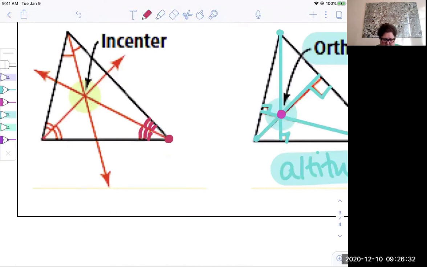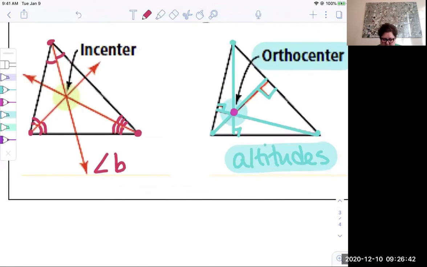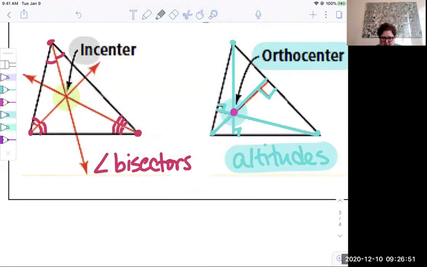We're going from a vertex, cutting this angle into two congruent angles. We're going from a vertex, cutting this angle into two congruent angles. So that means those are angle bisectors. And that's a term we haven't discussed yet, but certainly something that is true. The angle bisectors intersect or are concurrent at a point that's called the incenter.